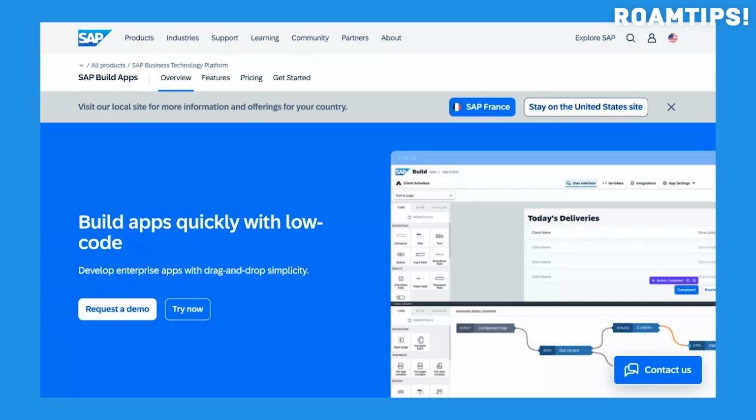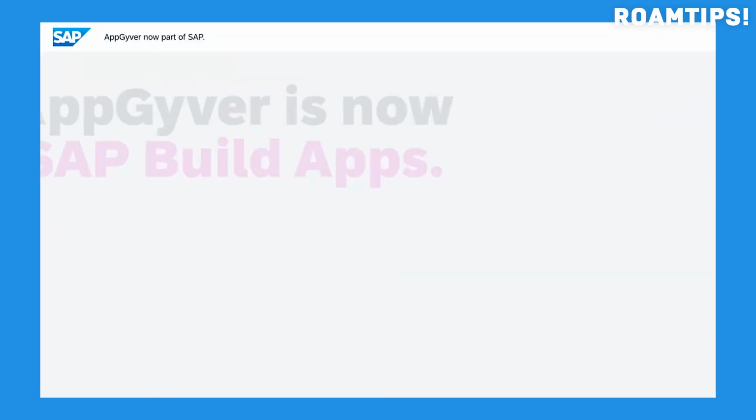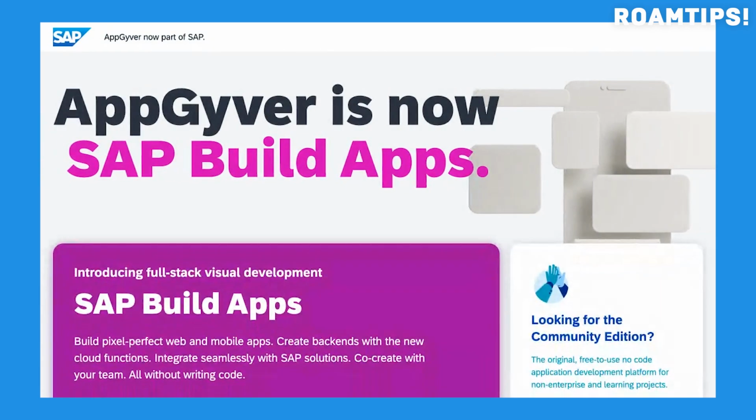The learning curve is manageable, with a supportive community and extensive documentation. While highly complex customizations might be limited, Appgyver meets 95% of app building needs. It's a user-friendly solution that bridges the gap between idea and app.